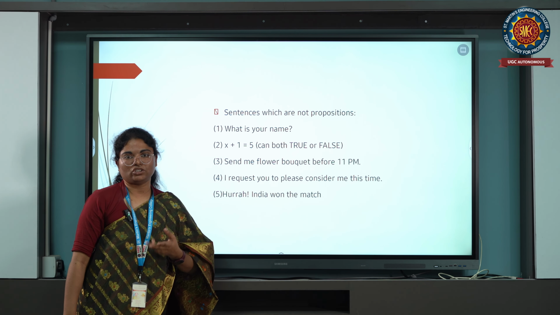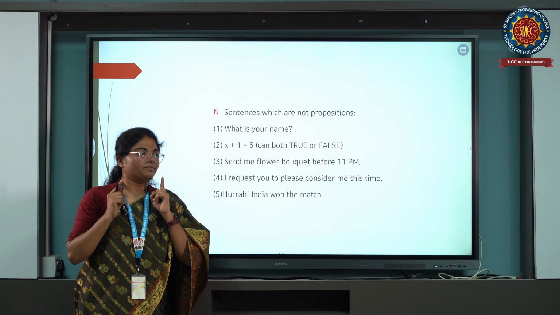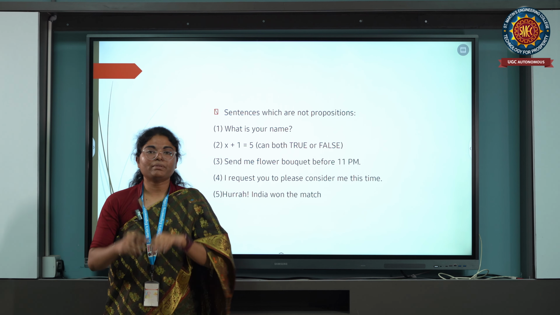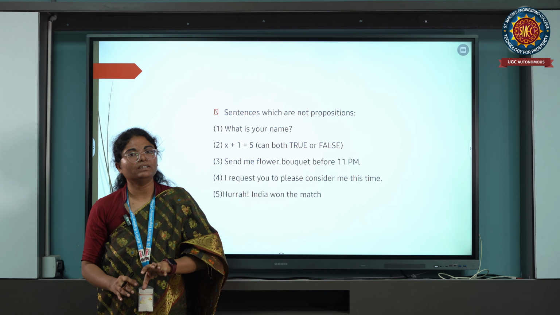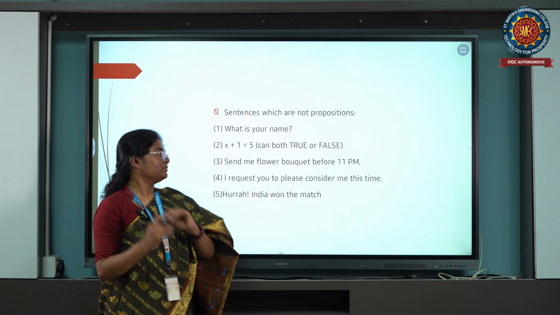Hurrah! India won the match. This is an exclamatory sentence. It is also not a statement. So very clearly I'm telling you that a proposition or declarative statement has two values, either true or false, but not both.